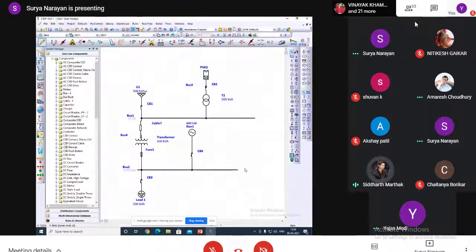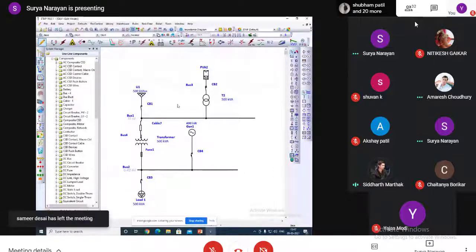Surya, we understood the concept of ETAP software and the functionalities of ETAP. It would be better to see a single SLD, AC SLD for any given system. Let's say for a solar or wind system, it would be better if you can show us a single AC SLD.